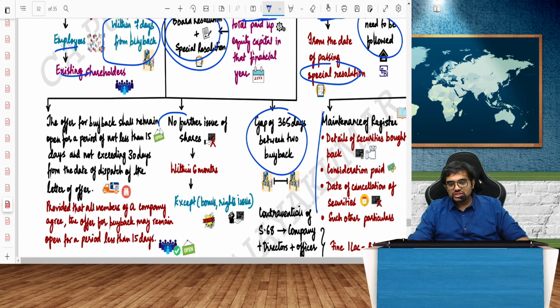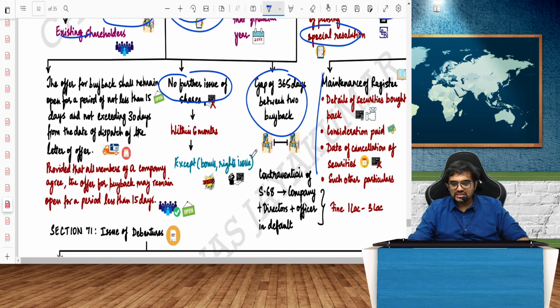No further issue of shares will happen within 6 months, except when there is a bonus issue or a right issue. So if I do a buyback today, within 6 months I cannot issue shares again. However, of the same class of shares, if I buy back equity shares today, tomorrow can I issue bonus shares? Yes.